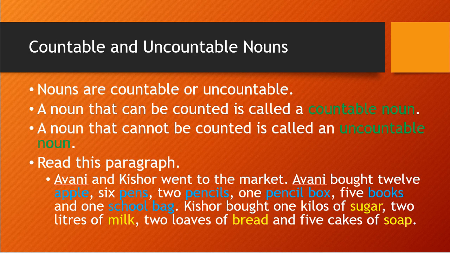All the words in blue and yellow in the paragraph are nouns, correct? In this, apples, pens, pencil, pencil box, books, and school bag can be counted, so those are countable nouns. And sugar, milk, bread, soap, which are in yellow color, cannot be counted, and those are the uncountable nouns.